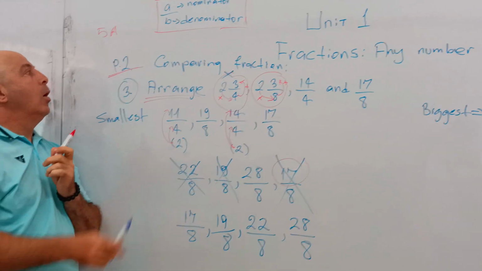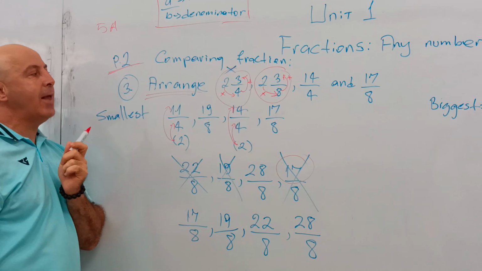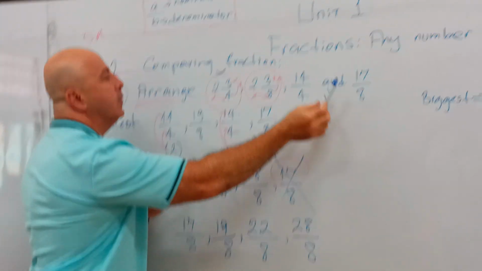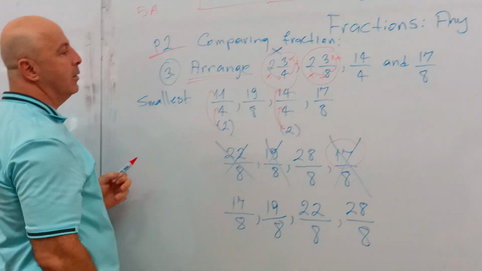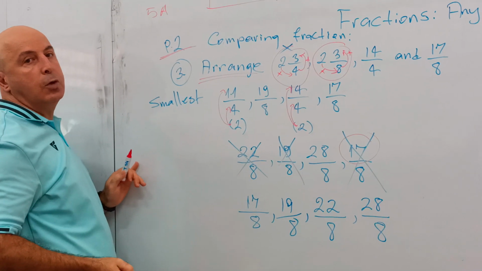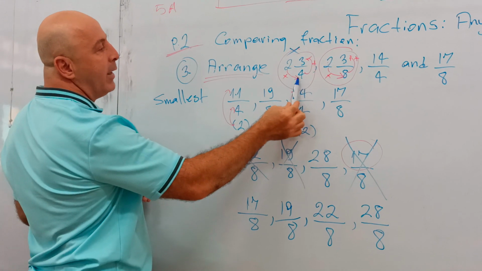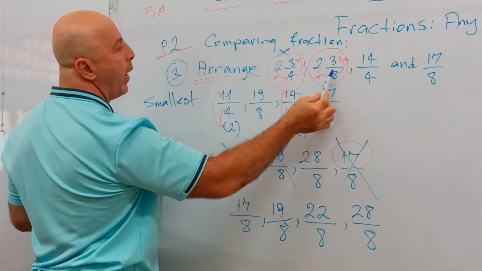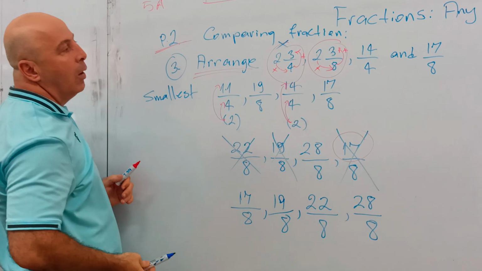We're doing page 2, question 3. Question 3 says, arrange these fractions from smallest to the biggest. This is A, we're going to do biggest too. So what do we do first? First, we have to make all these, this is an improper fraction, mixed fraction. I want to change this, make it like this, right?